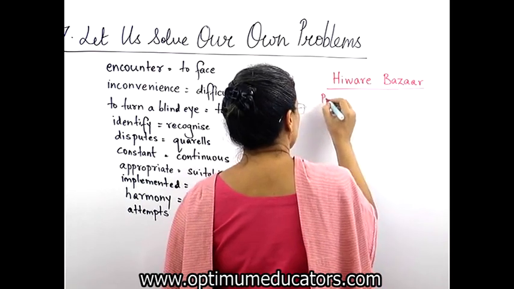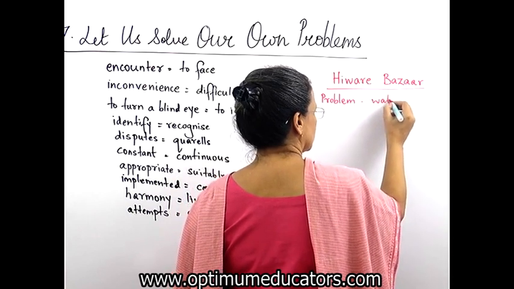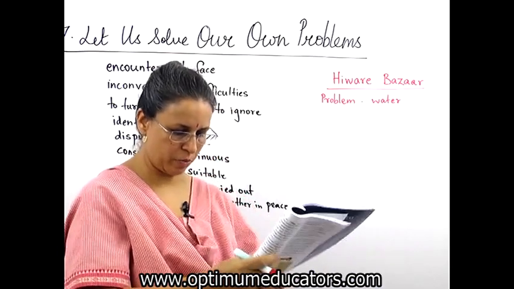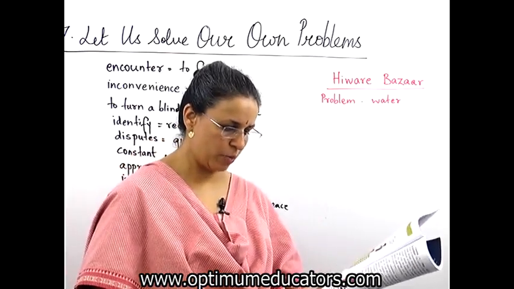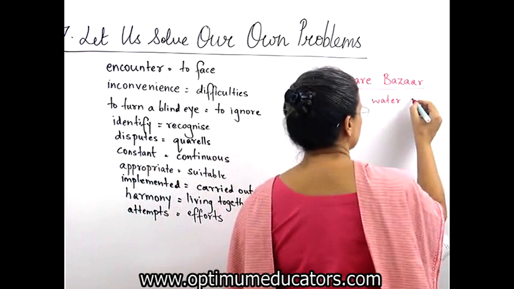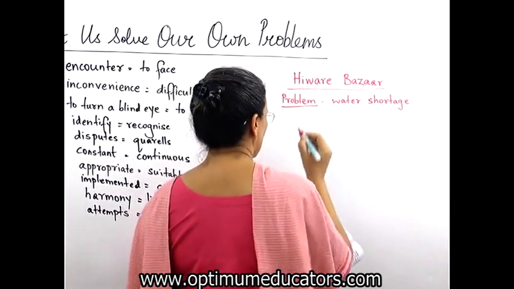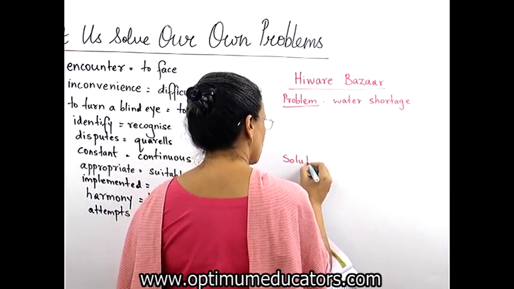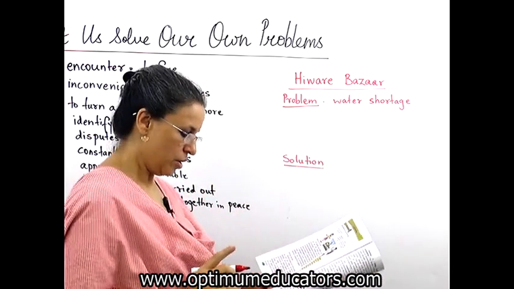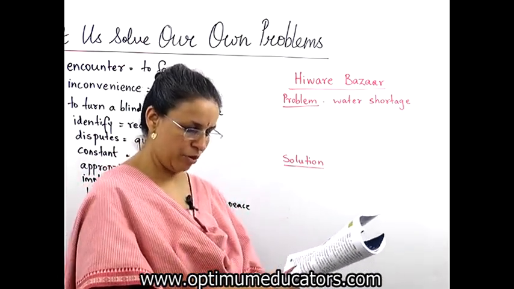What is their problem? First problem is water. Water shortage was a big problem. This problem was solved with the help of participation of the villagers. Okay, so now water shortage and how is the solution? Solution means उसका इलाज क्या है? So they've created something in such a way that all people will be helped. The problem of animal feed was also solved.